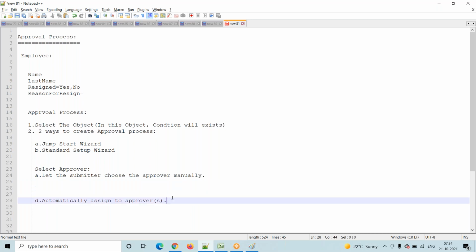Another approval process we created. While creating it, we define one user, who is nothing but the approver. To define that user, there is no setup. The system automatically shows all the active users available in the system. We just go and select any one of the users based on our requirement. If any employee resigns from the service, then it will be sent to that particular user automatically. That user will go to the home tab and approve or reject.